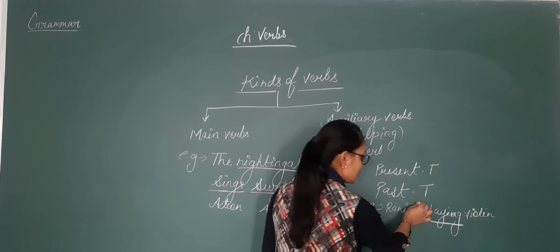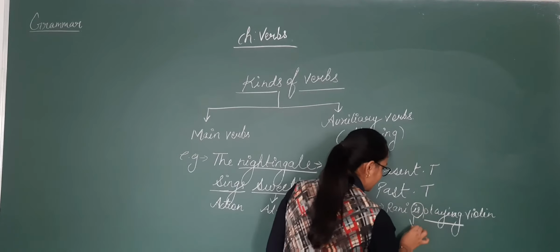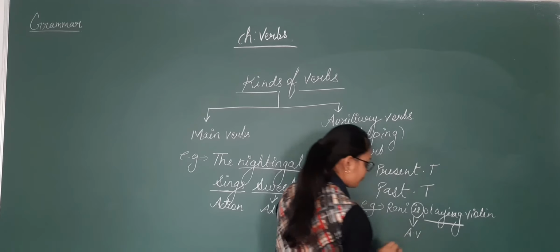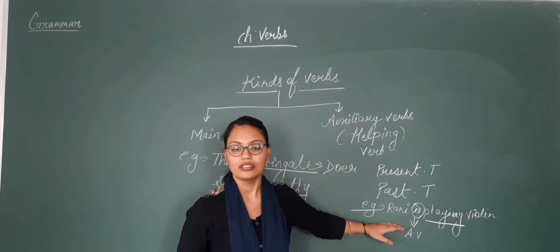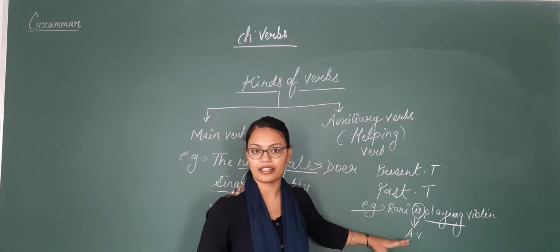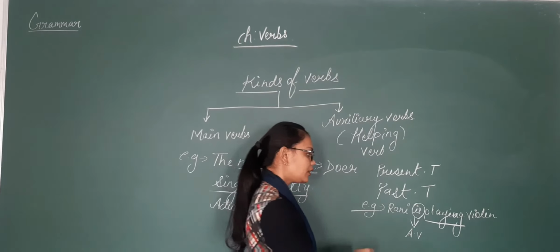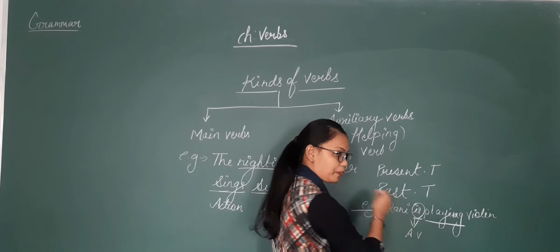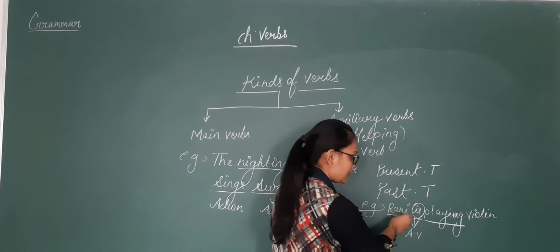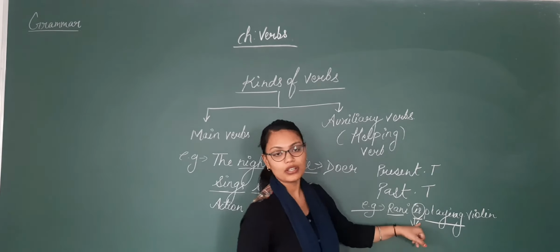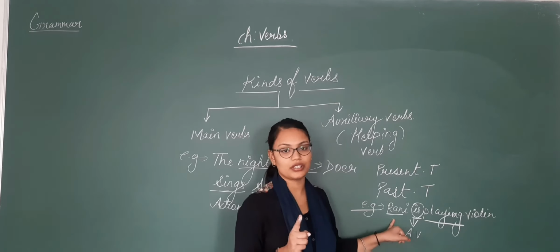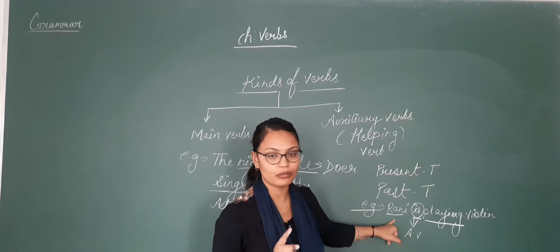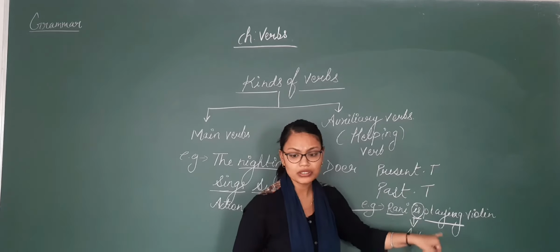And is is your auxiliary verb. Why is it an auxiliary verb? Because here you come to know that we are talking about a present tense. Why present tense? Because she is playing. Then is is also used for a singular noun, because here we have only one person, or only one doer of the action. That's why we have used is.